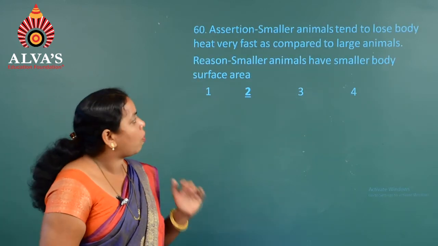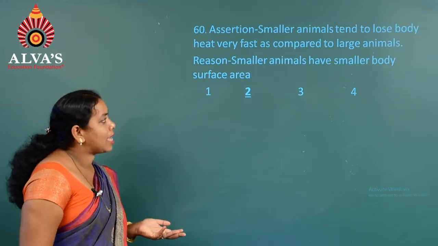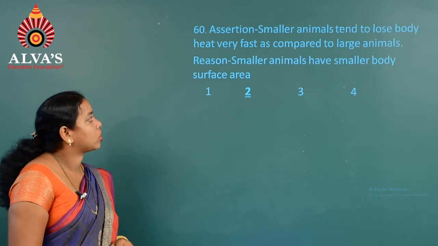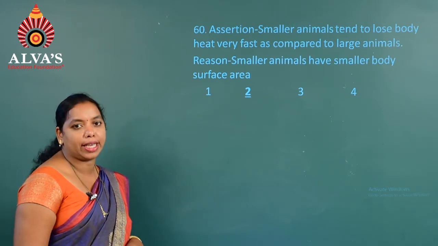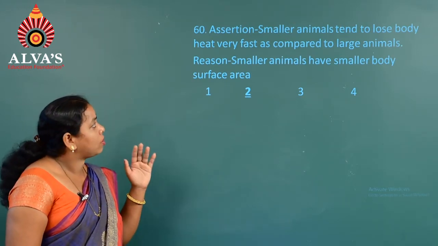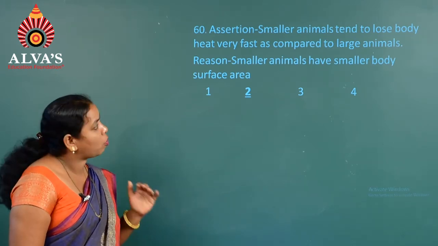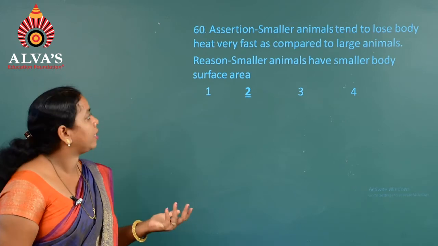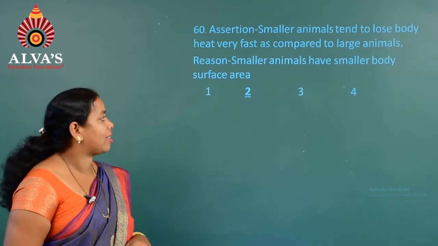Assertion: smaller animals tend to lose body heat very fast as compared to larger animals. Reason: smaller animals have a smaller body surface area. So, if we consider this particular question, we can see that the assertion is true, that is, smaller animals tend to lose body heat at a very fast rate compared to larger animals.